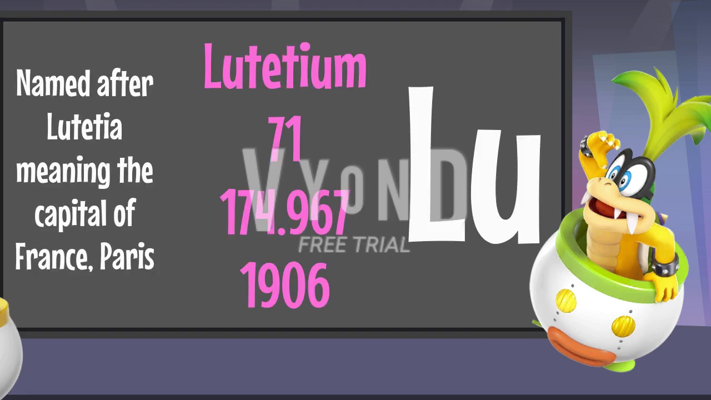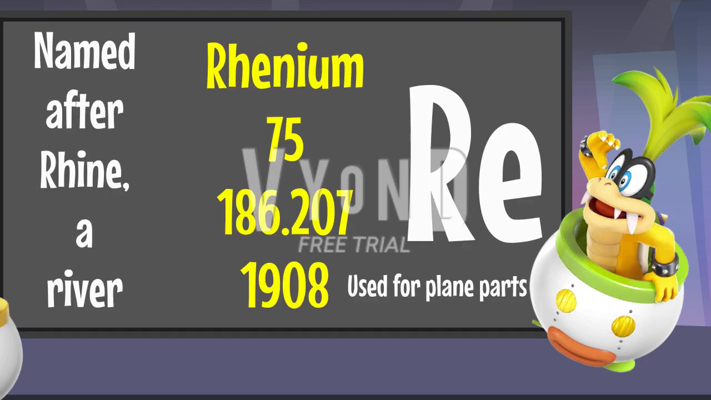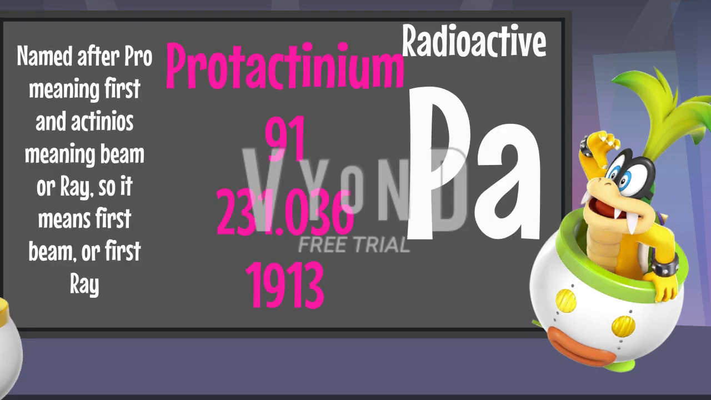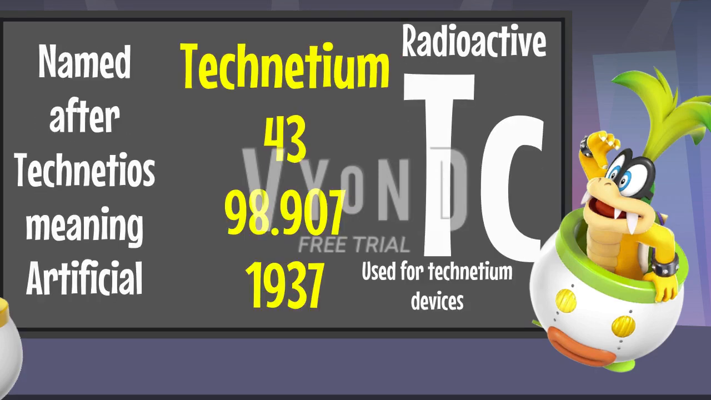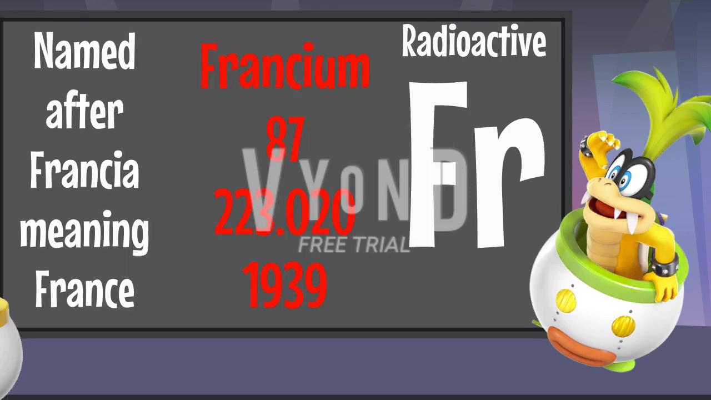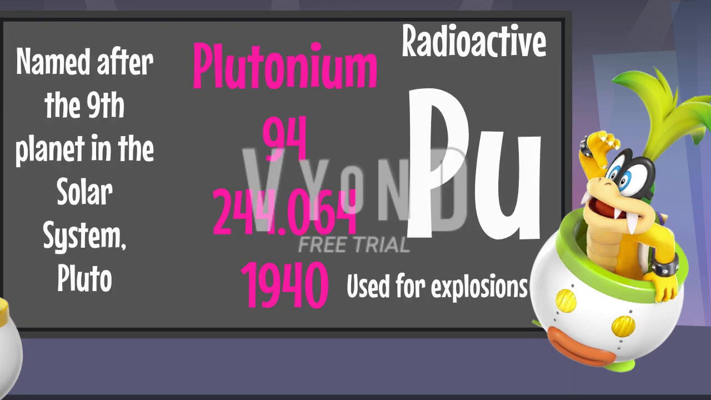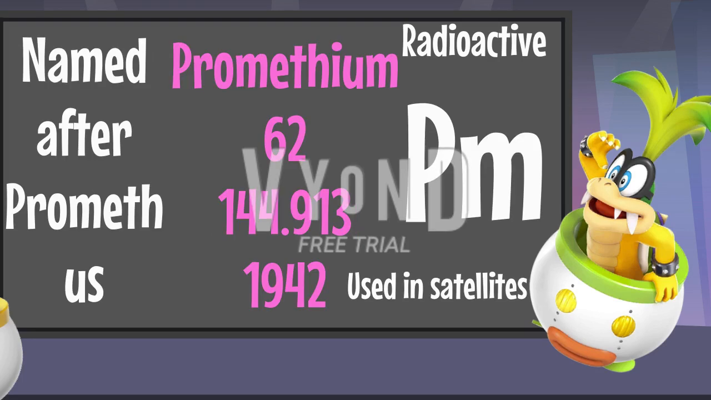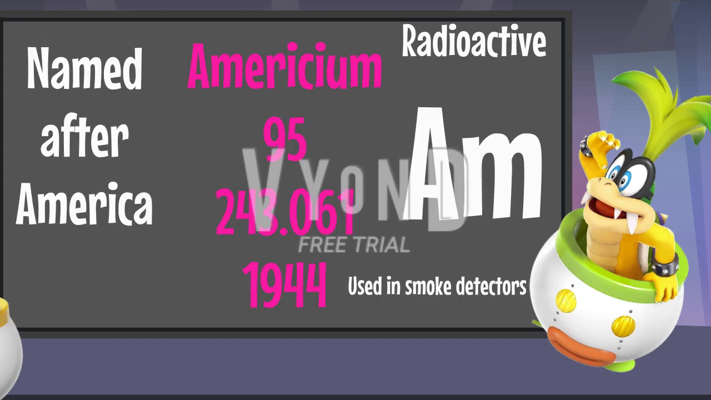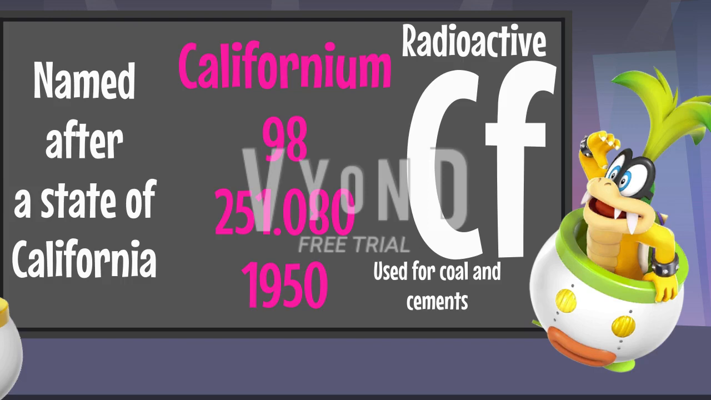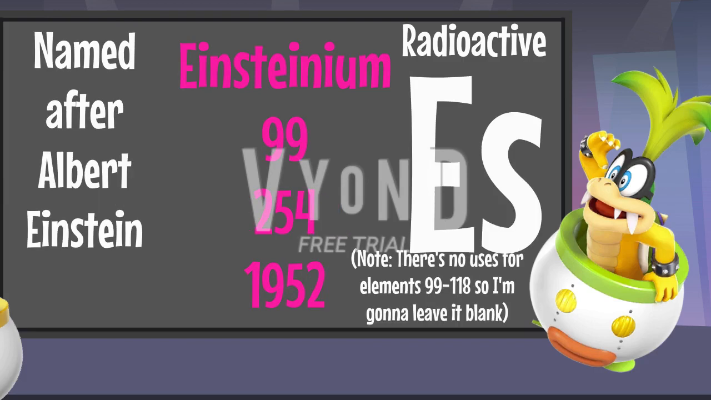1906, lutetium. 1908, rhenium. 1911, hafnium. 1913, protactinium. 1937, technetium. 1939, francium. 1940, astatine, neptunium, and plutonium. 1942, promethium. 1944, americium and curium. 1949, berkelium. 1950, californium. 1952, einsteinium and fermium.